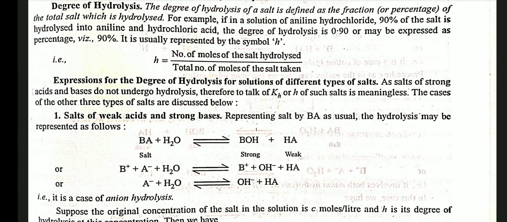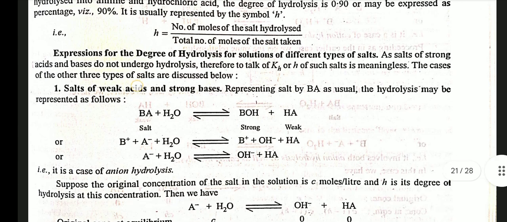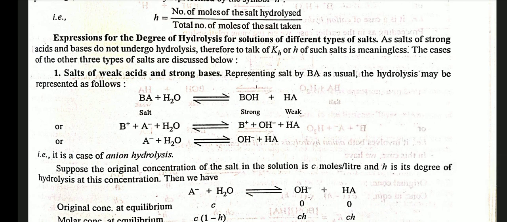Representing the salt by BA as usual, the hydrolysis may be represented as follows: BA + H2O ⇌ BOH + HA, that is, B+ + A- + H2O ⇌ B+ + OH- + HA.